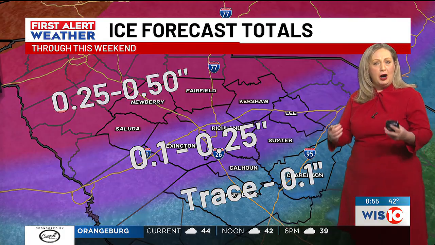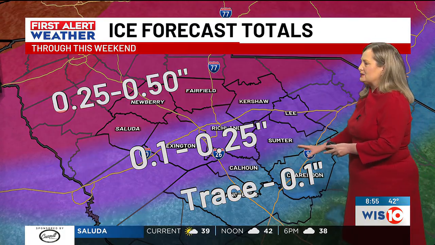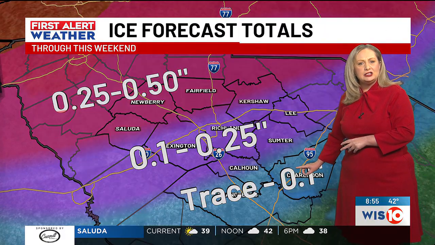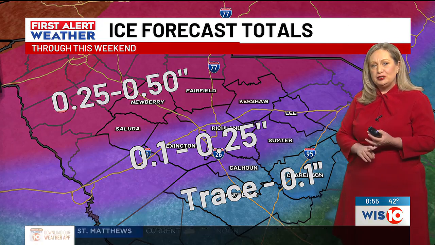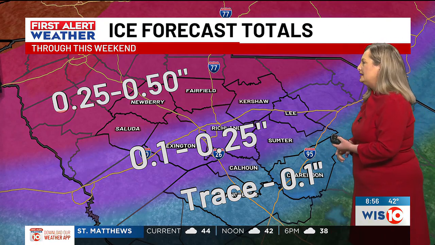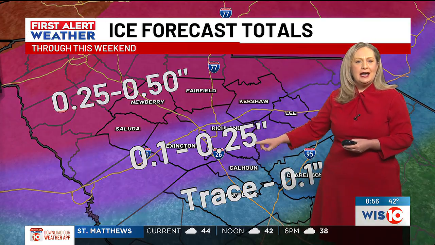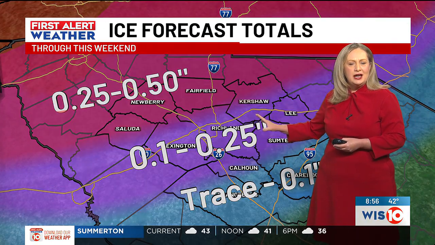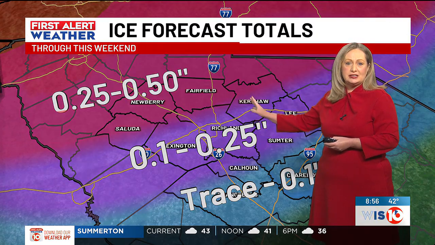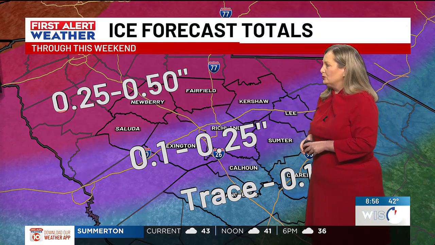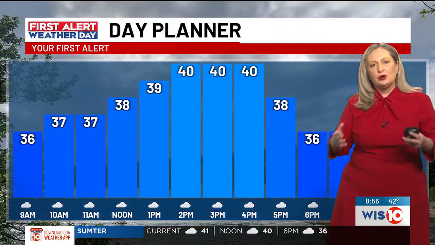So in terms of how much ice we are anticipating, in Orangeburg and Clarendon counties, as much as a trace to a tenth of an inch of ice accumulation is possible. And it doesn't take a lot to cause slick spots on roads, especially on bridges and overpasses, so keep that in mind. Along the I-20 corridor, we're looking at anywhere from a tenth of an inch to a quarter of an inch of ice accumulation. This is where we could start to see those power outages, and especially we'll be watching our far northern counties for that potential for a quarter of an inch, if not half an inch, of ice accumulation this weekend.